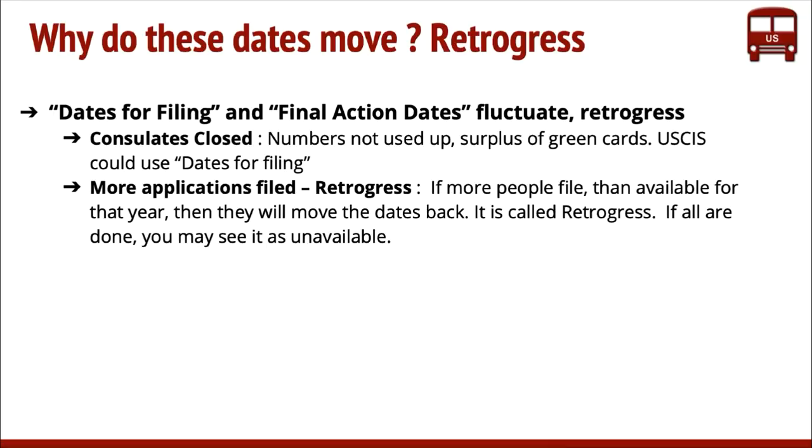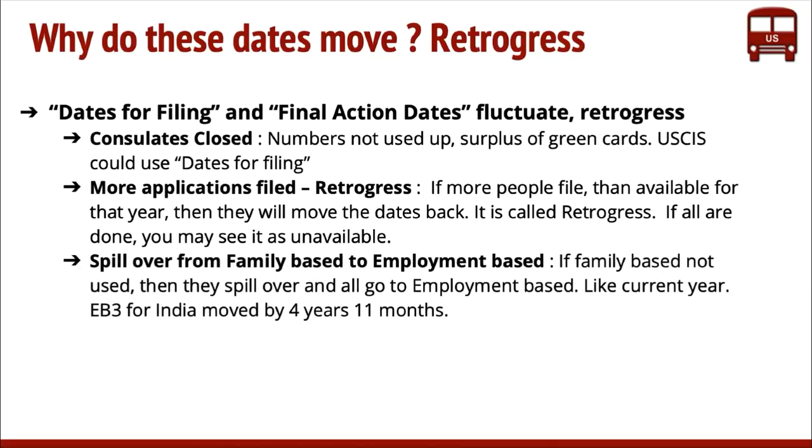Because that has moved so far, many people could downgrade from EB2 to EB3 and file a large set of applications now. Suddenly USCIS gets a large pool of applications and says, oh my God, we got so many more applications than our forecasted historical drop-off rates. So we will now have to move our dates back. This is why, when USCIS gets a lot of applications for adjustment of status, or even at consulates, they move the dates back. This is what happens with retrogression.